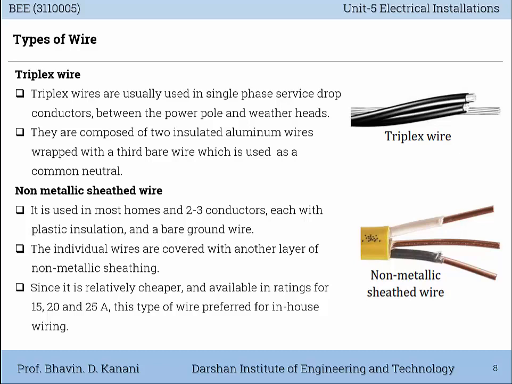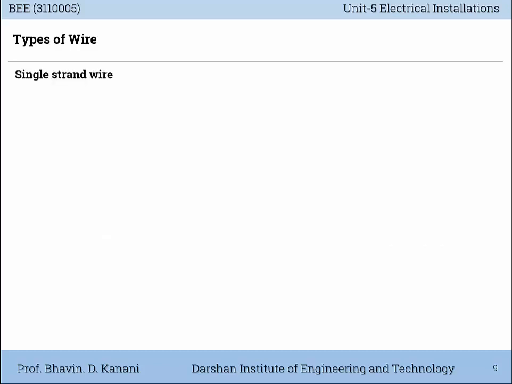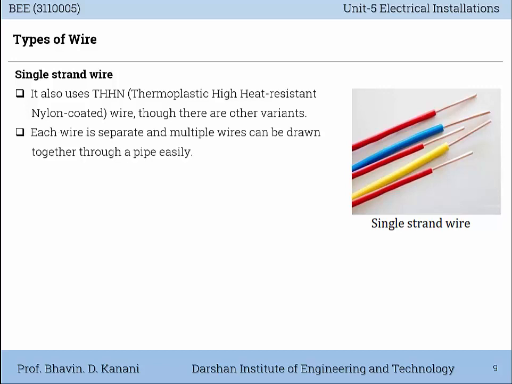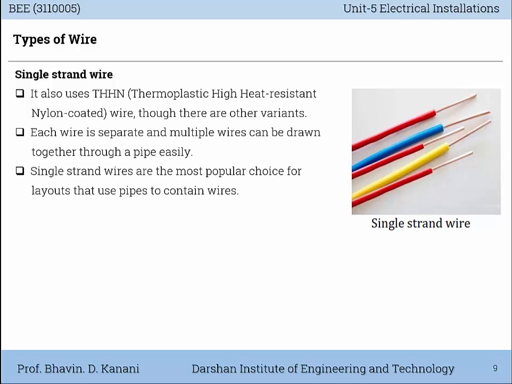Single strand wire. It also uses THHN, that means thermoplastic high heat resistant nylon coated wire, though there are other variants. Each wire is separate and multiple wires can be drawn together through a pipe easily. Single strand wires are the most popular choice for layouts that use pipes to contain wires.